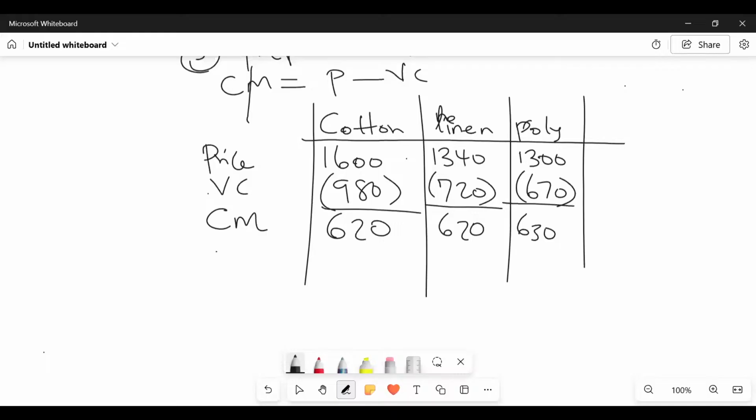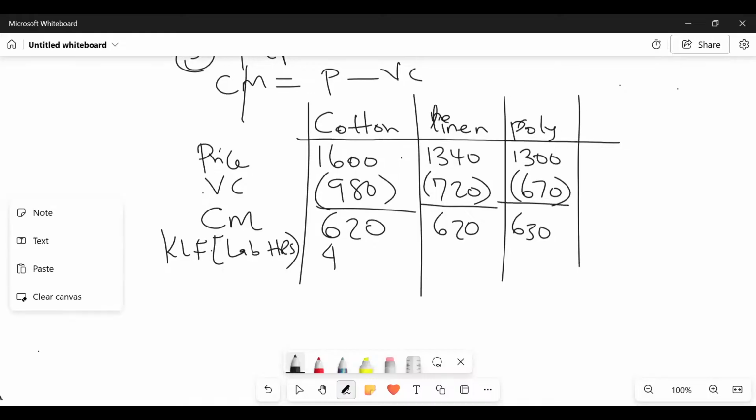So second step, ladies and gentlemen, come and identify the key limiting factor, which in this case here is the labor hours. So labor hours, I know you have the 480 divided by 120. So this one here gave us what here, somebody? 4. How about labor hours for linen? 3. How about labor hours for the next one? This is 2, right? And then what here, somebody? 3. So all of us, are we able to see where those labor hours came from? I hope even the online students are comfortable with where we got those labor hours from.